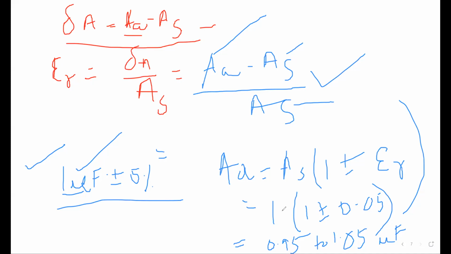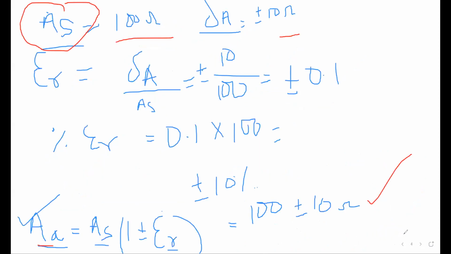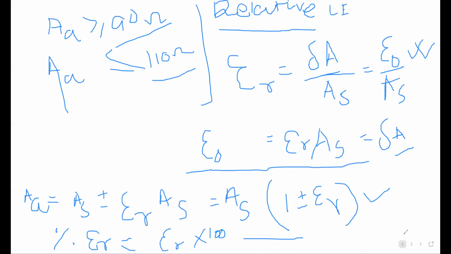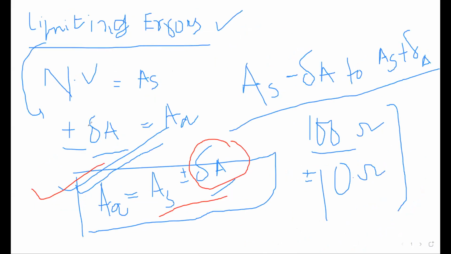One thing you remember, this type of questions are important, and next day we will do many more questions on this. Whatever I taught today, whenever you sit in your class now, please sit with your pen and copy. Then it will be easier for you to understand. So today I taught you about limiting errors, relative limiting errors, nominal value, actual value. This formula is very important: AA is equal to AS plus del A.